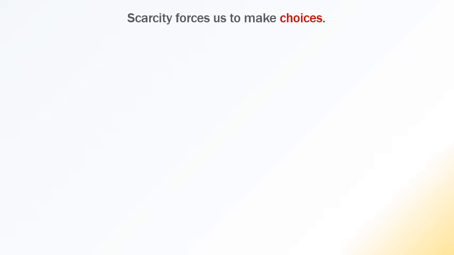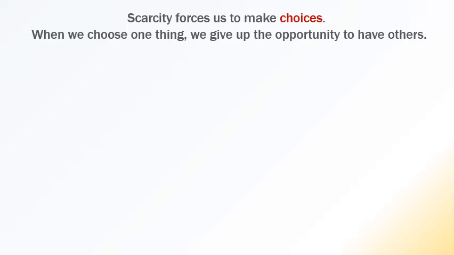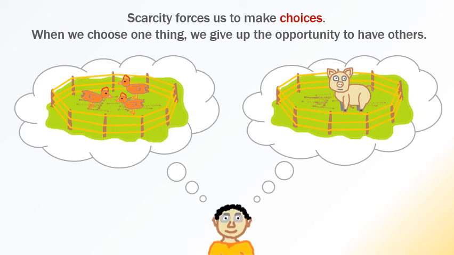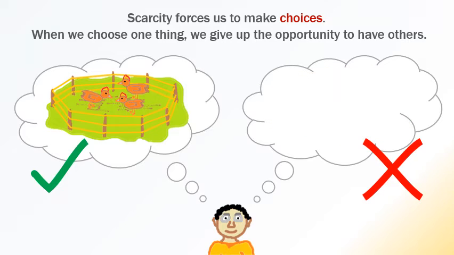Scarcity forces us to make choices. Because our resources are not enough for everyone to have everything, when we choose one thing, we must give up the opportunity to have other things. For example, if you have a small area of ground and you want to keep animals, you need to make a choice. What animal are you going to keep? If you keep chickens, then you no longer have the opportunity to keep a pig because the area that you have for keeping animals is not enough to keep both.